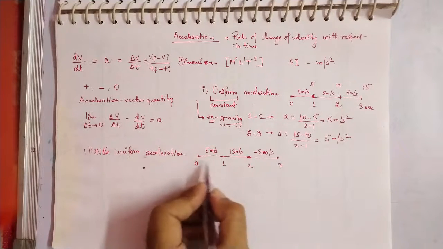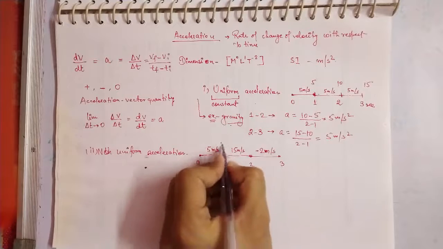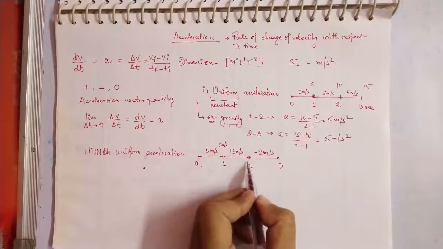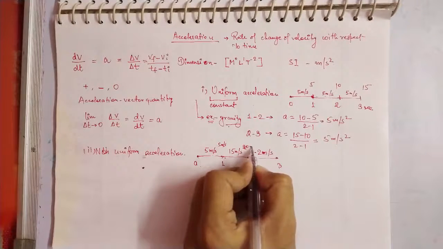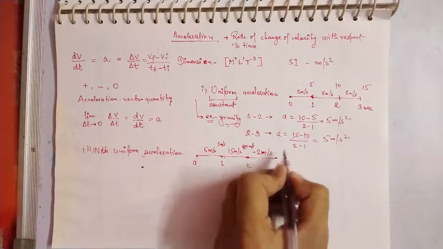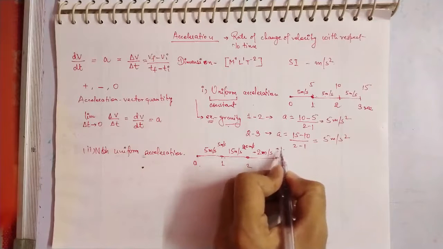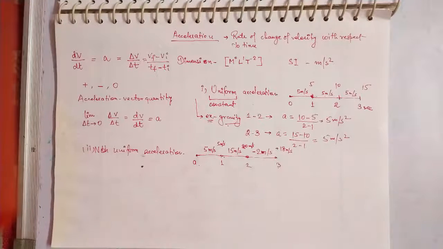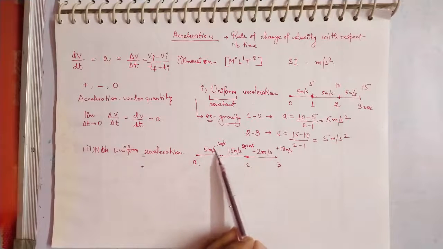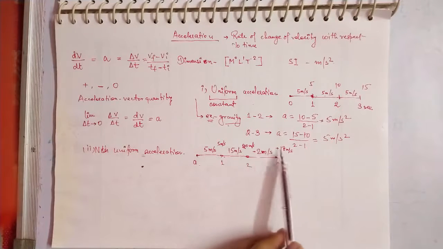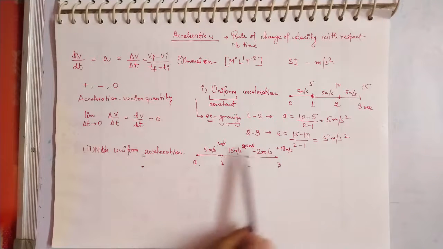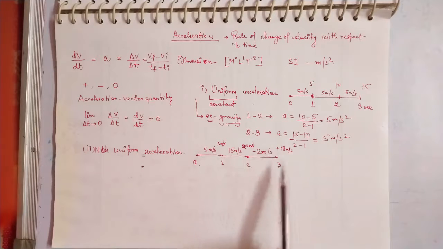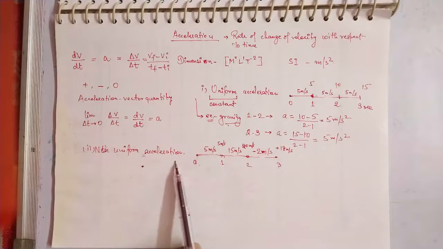Okay, so let's write the values of our velocity. In the first second it will become 5 meter per second. Now in the second duration it increased by 15, so it will be 20 meter per second. And in the third duration it decreased, so it is 18 meter per second. As you see, the intervals are different, and that's why you are getting a non-linear type of velocity increment. In this kind of acceleration, you will find that the acceleration for each duration of time is different, and that's why it is known as non-uniform acceleration.